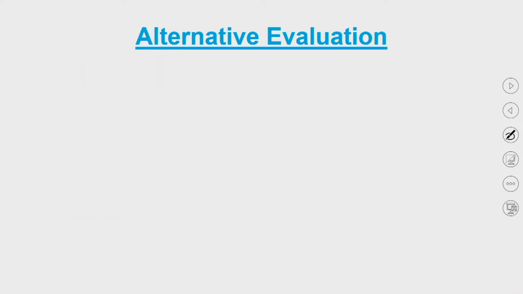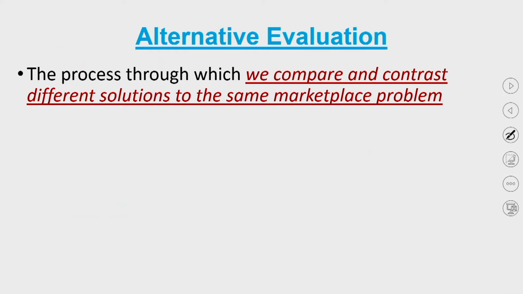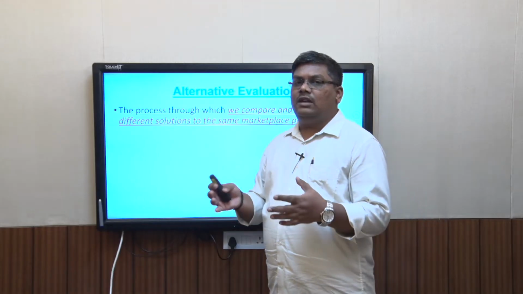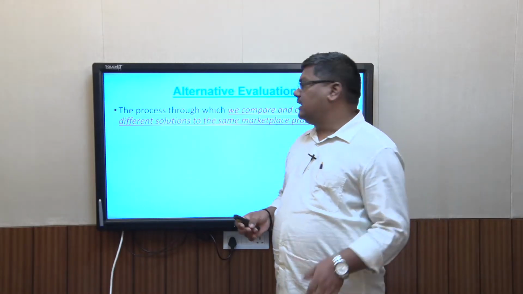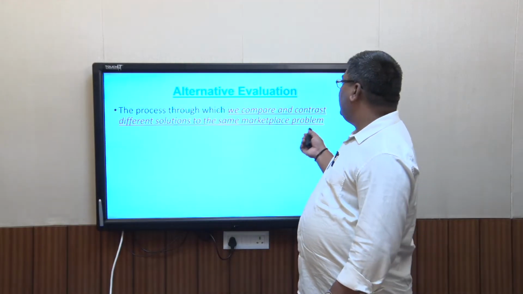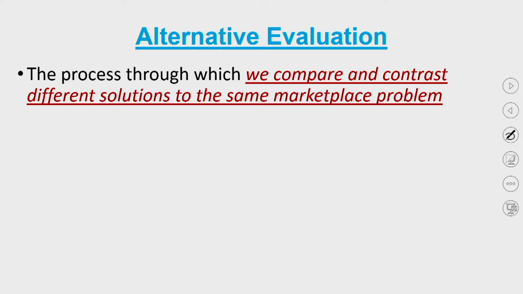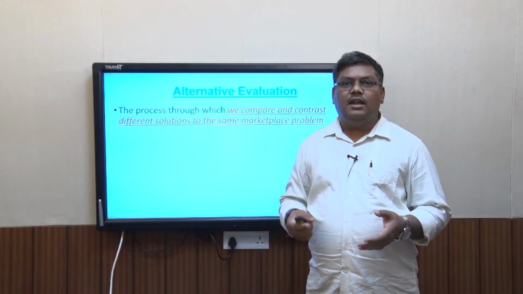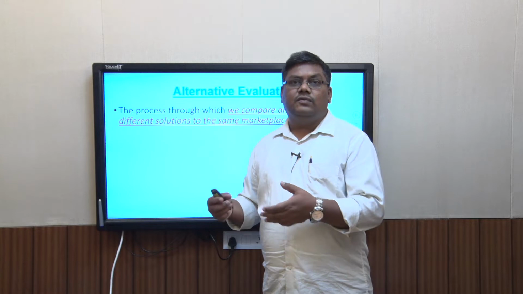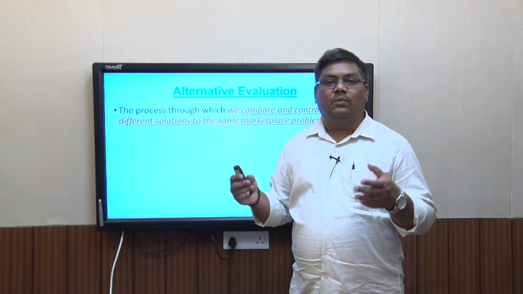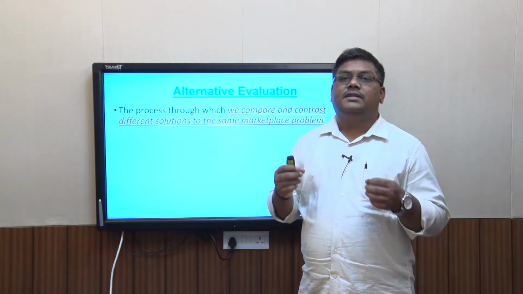So let's look at what alternate evaluation is. Let's look at some primary definition of alternate evaluation. As I discussed, this is basically choosing among a number of products which offer the same benefit in the marketplace. So the process through which we compare and contrast different solutions to the same marketplace problem is called alternate evaluation. In the marketplace there are a number of products offering you all the benefits that you desire of a product, and the process through which you compare among those and select the ones which come into your consideration set.